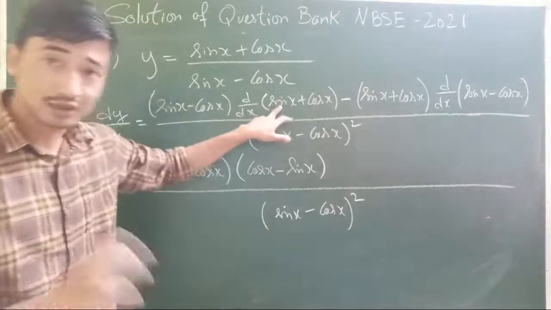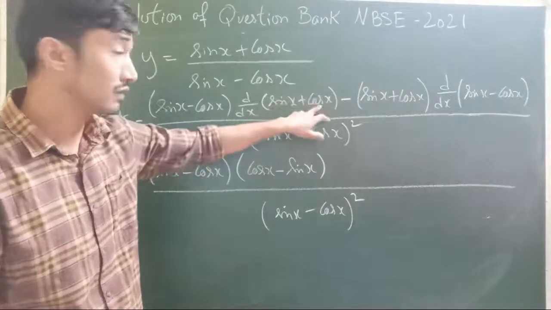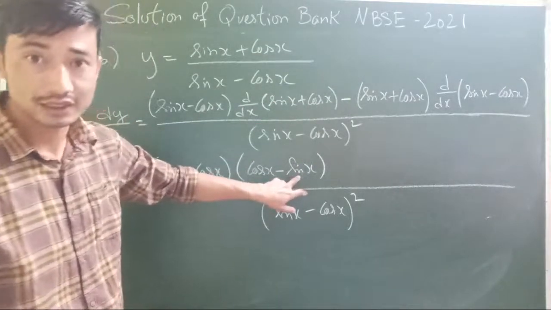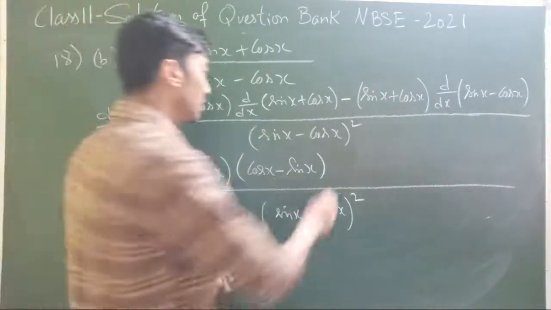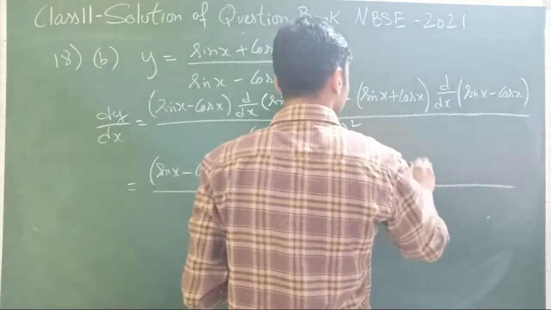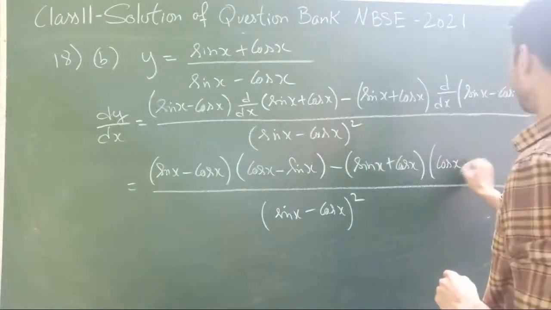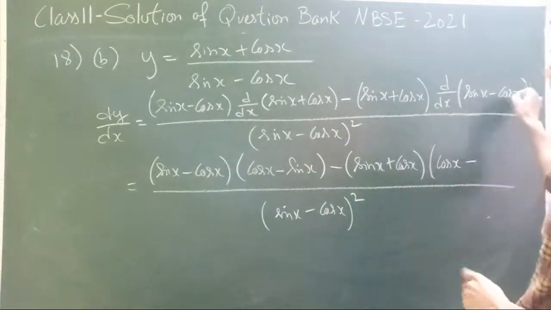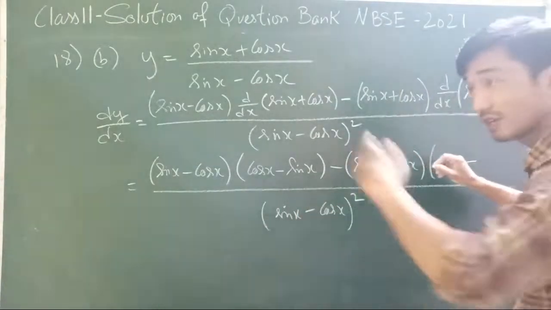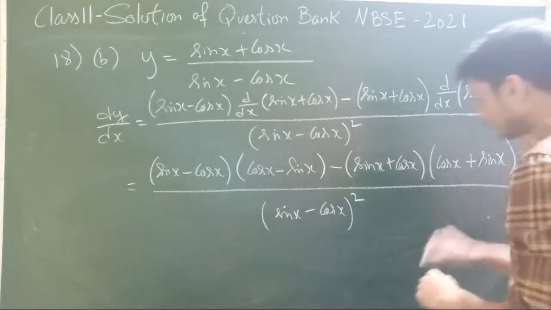Derivative of sin x is cos x. Derivative of cos x is minus sin x. So that's why I just wrote minus sin x. I think that's clear. Minus sin x plus cos x. Again, derivative of sin x is cos x. Minus derivative of cos x is what? Minus sin x. So minus minus plus. Just trying to save some steps. Okay.